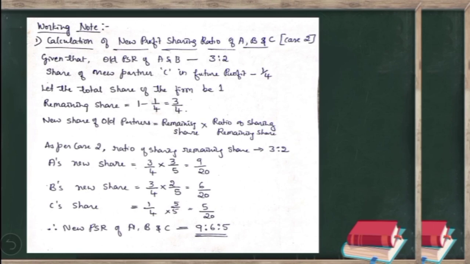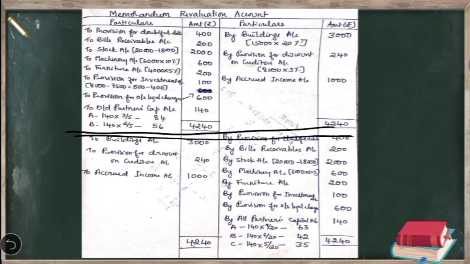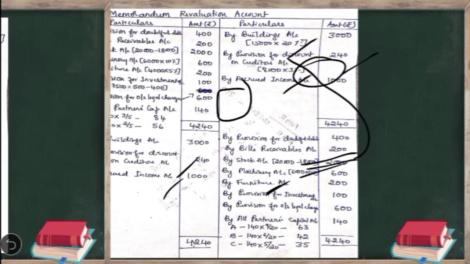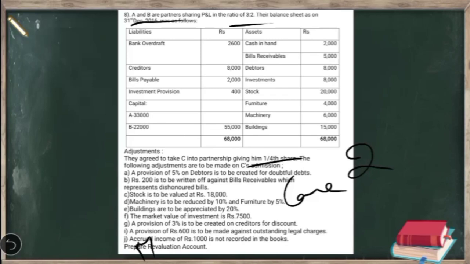Let us prepare the memorandum revaluation account. As I said, memorandum revaluation account is prepared in two sections. So this is the first section. We are not going to put the line here. We are just going to continue, just to show you how the two sections are divided. As we discussed, the first section is similar to the revaluation account. Let us just quickly see what are the adjustments to be taken into consideration here.